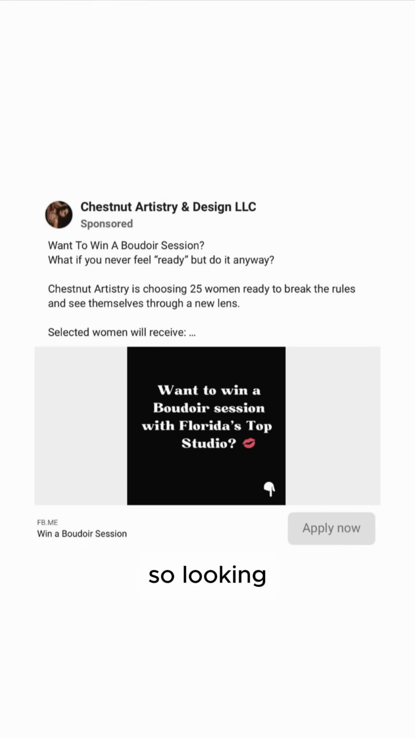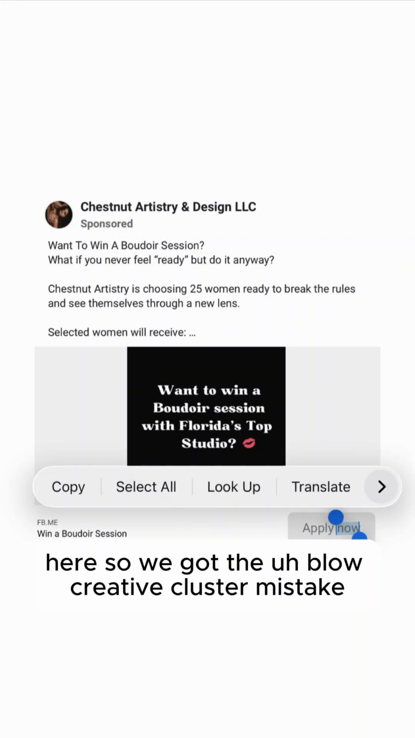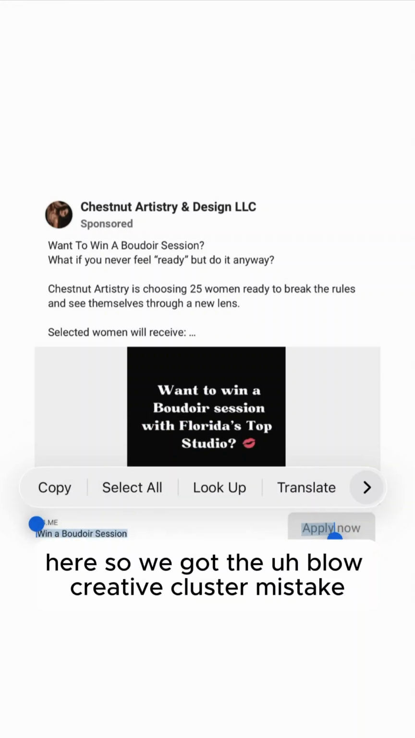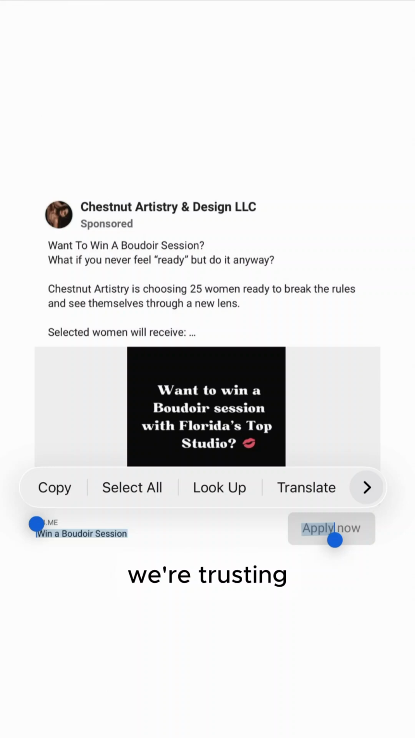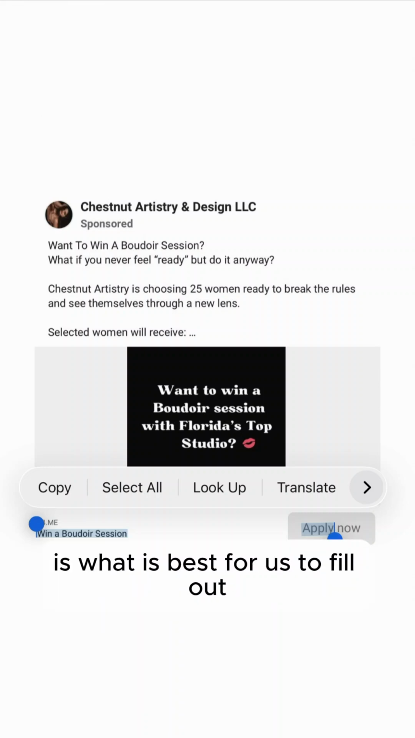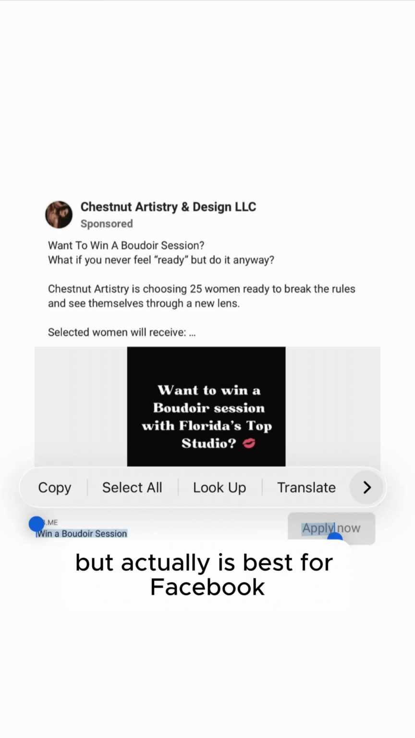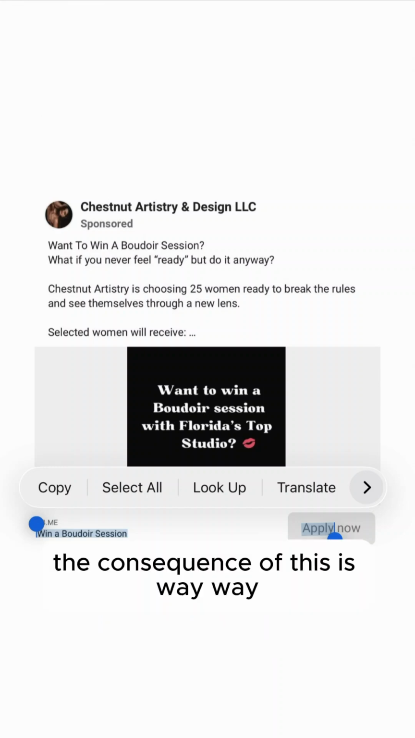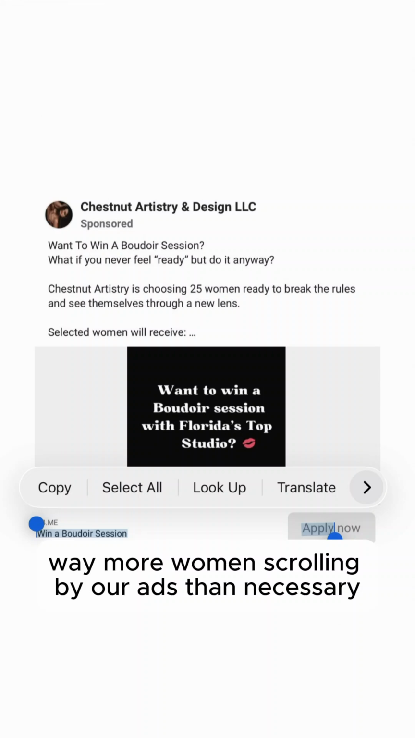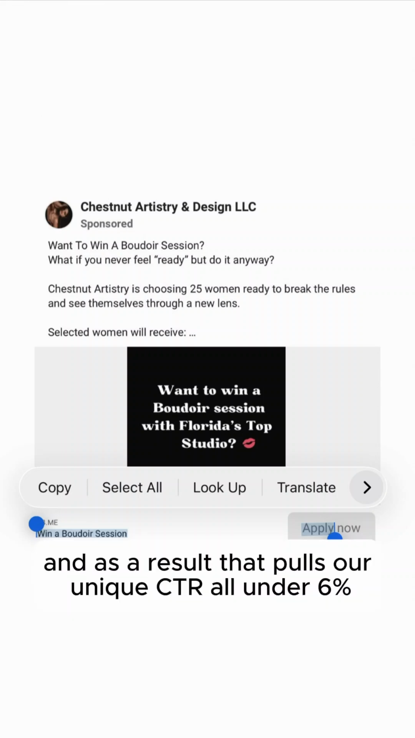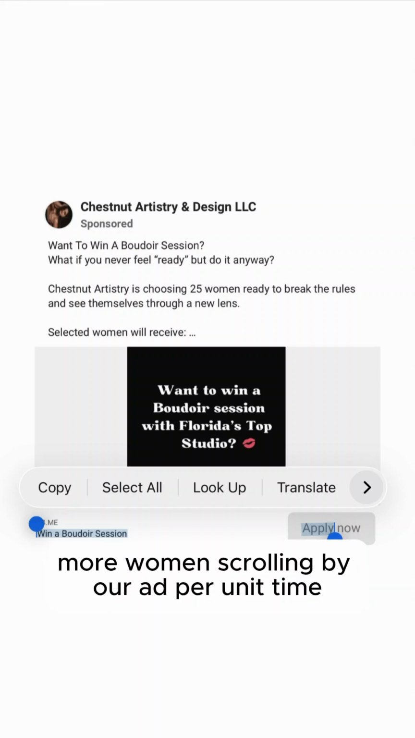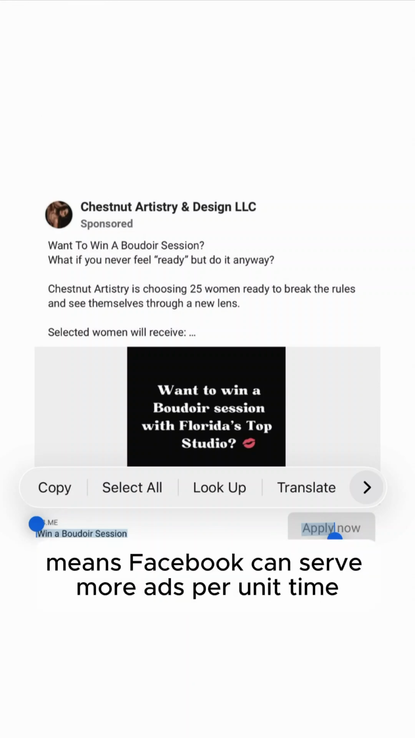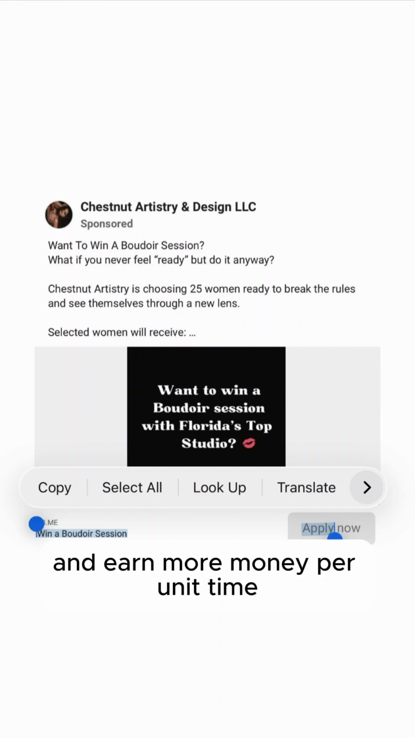So looking here, we've got the below creative cluster mistake. The false belief that causes us to make this mistake is we're trusting that what Facebook says we should fill out for our ad is what is best for us to fill out, but actually it's best for Facebook. The consequence of this is way more women scrolling by our ads than necessary. And as a result, that pulls our unique CTR all under 6%, which contributes to BLCS. Facebook's happy though. More women scrolling by our ad per unit time means Facebook can serve more ads per unit time and earn more money per unit time.